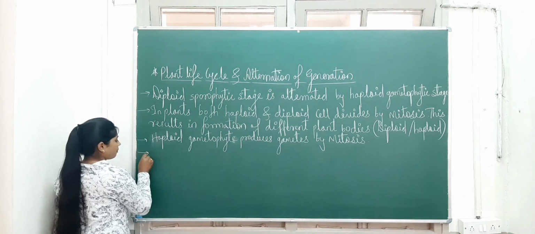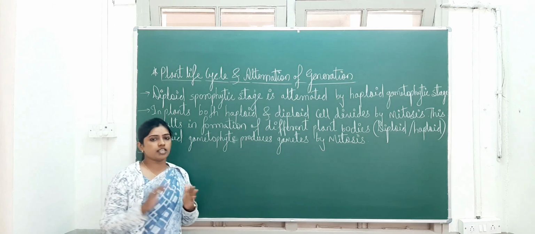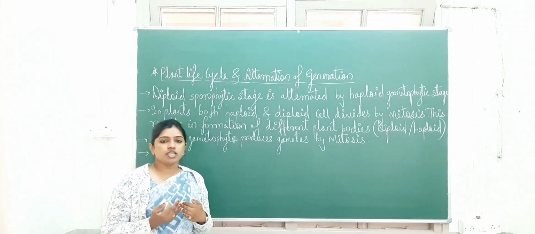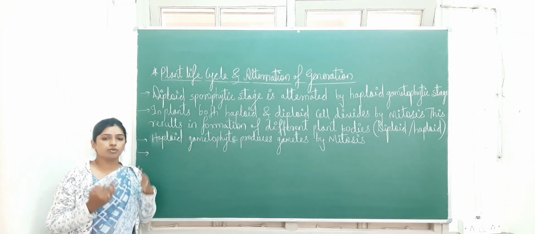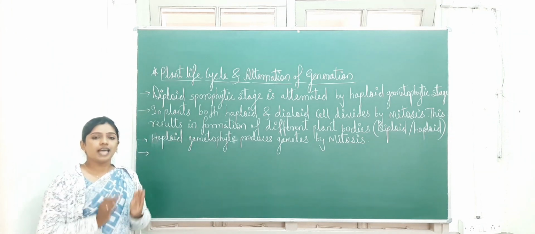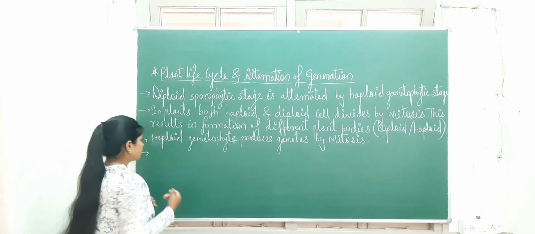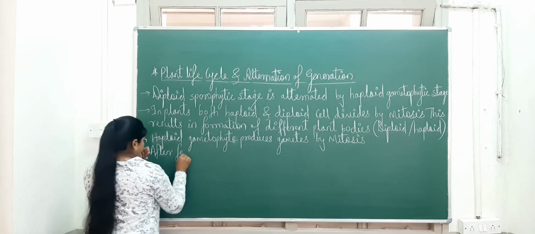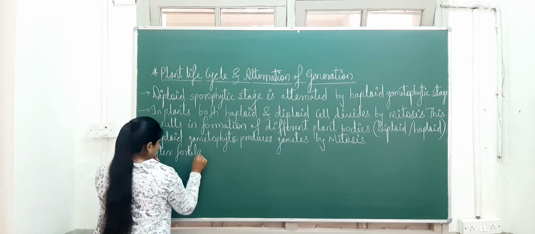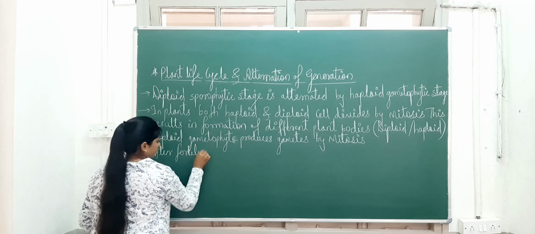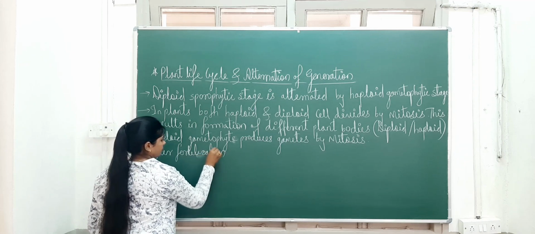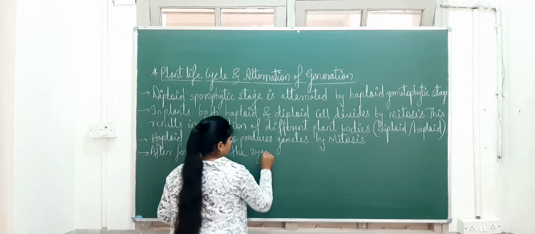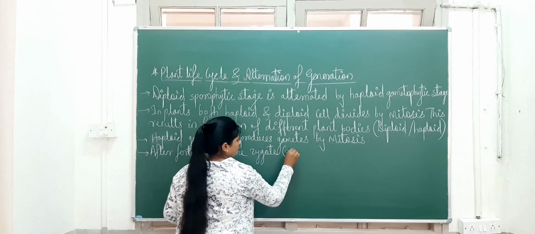And then next, what happens when the gametes are produced, male gametes and female gametes? The process of fertilization occurs. In that, syngamy means the fusion of male gamete and female gamete, which results in the formation of the zygote. So I will write here, after fertilization, the zygote, which is 2n, is diploid.